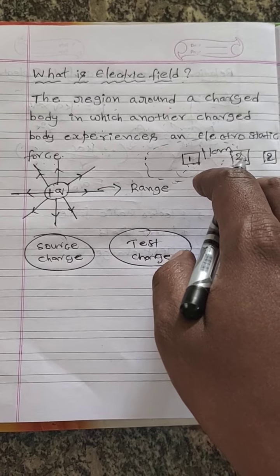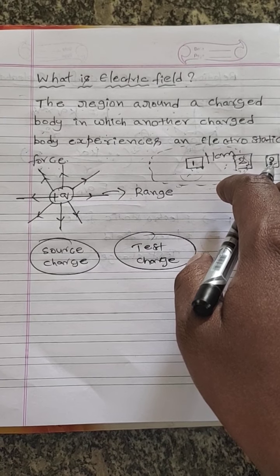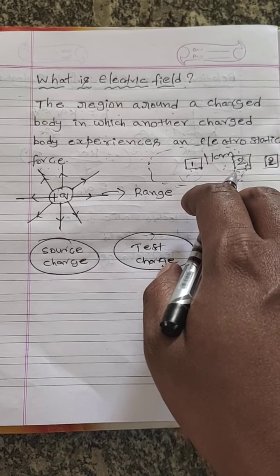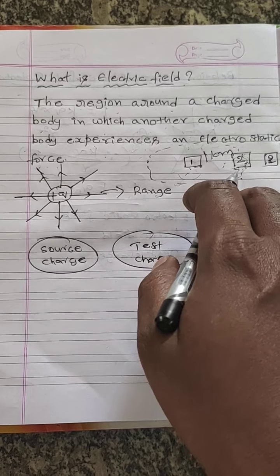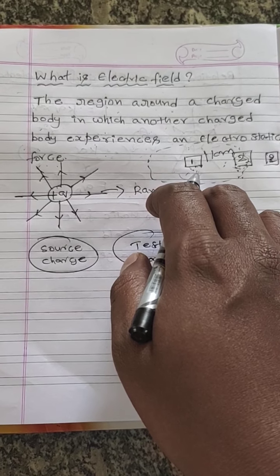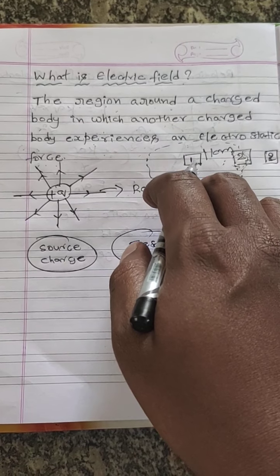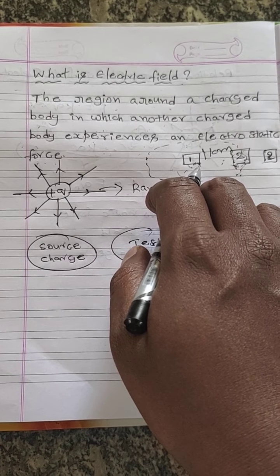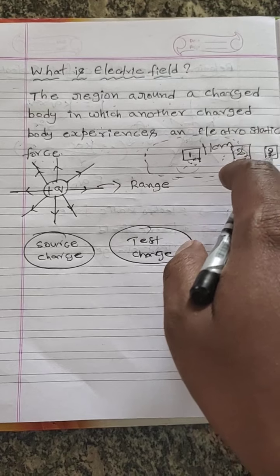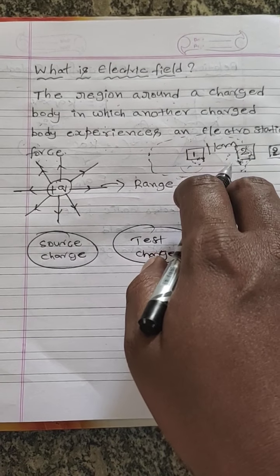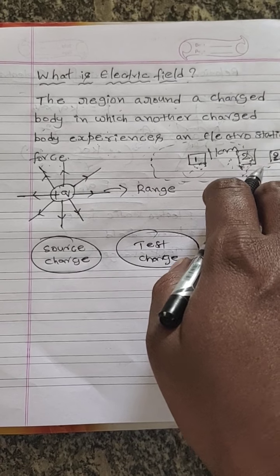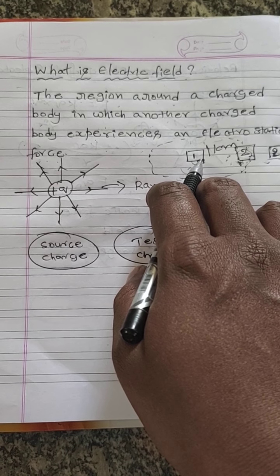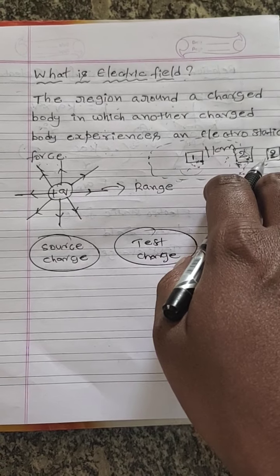Suppose person 2 goes out of the region, out of station, then person 2 can't go to person 1's home. It means even if person 1 calls person 2, person 2 is unable to come to person 1's home because person 2 is out of station. That means out of the region. Charge 2 is out of the region, so it cannot experience any electrostatic force in this region because this charge is out of the region.